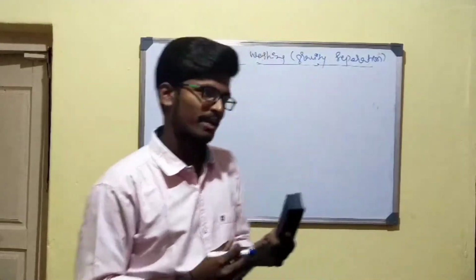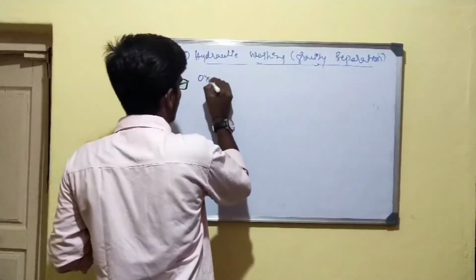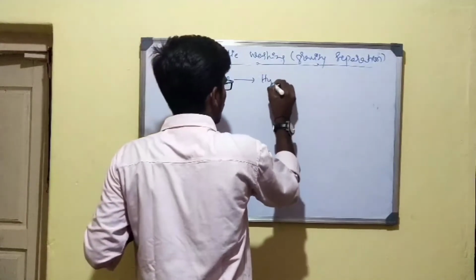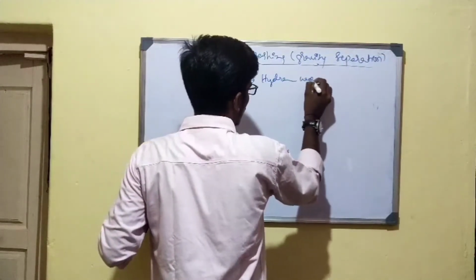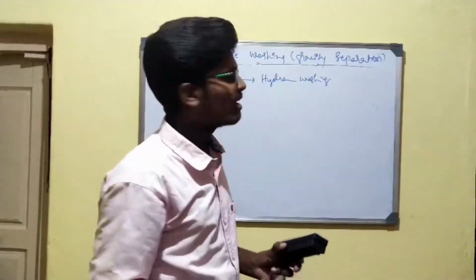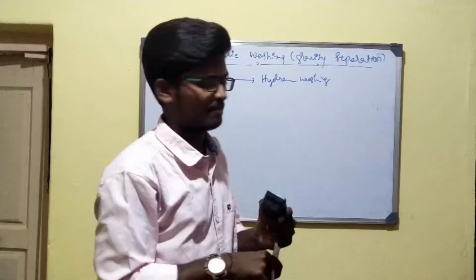When you compare the density of the ore particle with the impurities, the ore must be heavier in density, whereas the impurities must be lighter. Especially oxide ores are generally subjected to hydraulic washing, in which the ore particles have heavier density compared to the impurities.